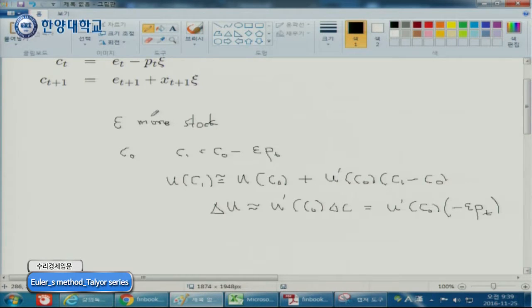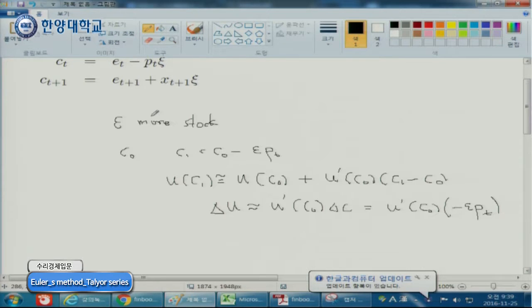The change of your happiness today is that you decrease your consumption by epsilon P_t, and for each decrease of your consumption, you become marginally less happy by the amount of the derivative of U. This is marginal utility. So marginally, when you decrease consumption, you become unhappy by the amount of U prime, because U prime is the change of happiness for a small change of consumption.